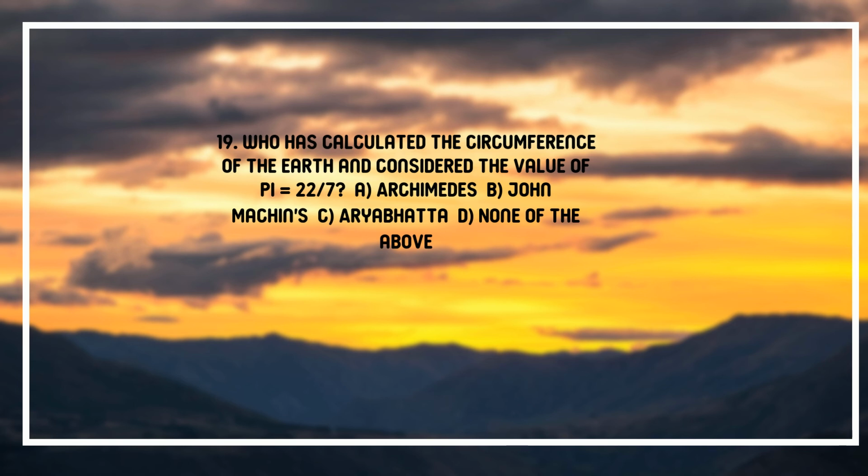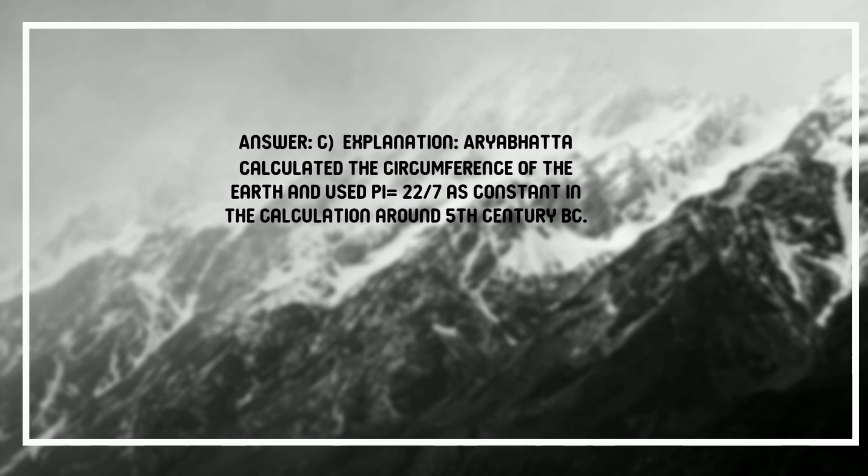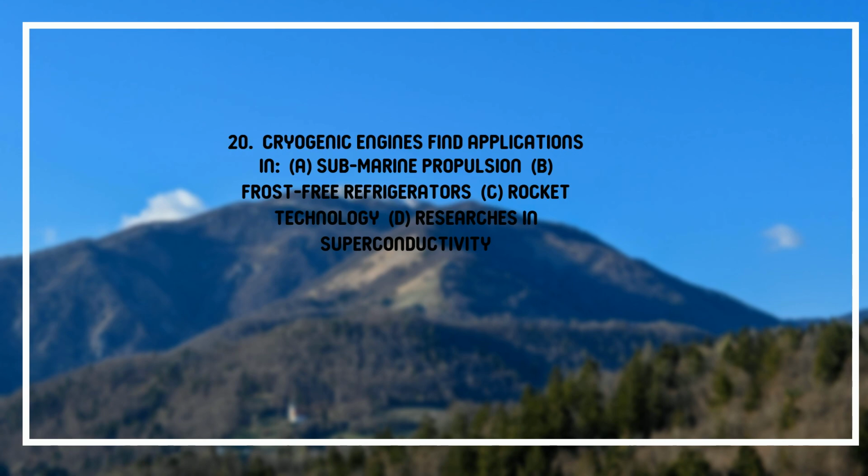19. Who has calculated the circumference of the Earth and considered the value of pi equals 22/7? A. Archimedes. B. John Machin. C. Aryabhatta. D. None of the above. Answer: C. Explanation: Aryabhatta calculated the circumference of the Earth and used pi equals 22/7 as constant in the calculation around 5th century BC.